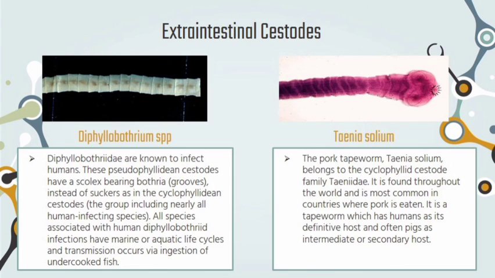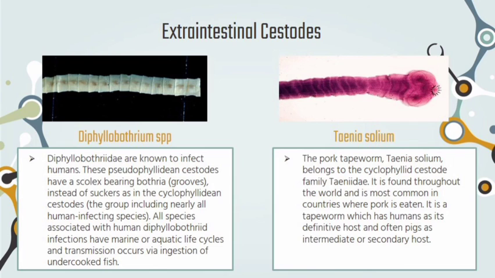Diphyllobothrium latum, the most common cause of diphyllobothriasis, is also called the fish tapeworm or the broad tapeworm. It is transmitted to humans by ingestion of fish which harbor infectious larvae of the genus Diphyllobothrium, causing a wide-ranging spectrum of disease and severity.